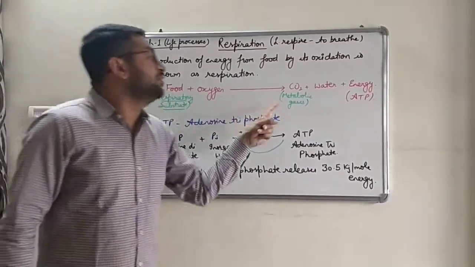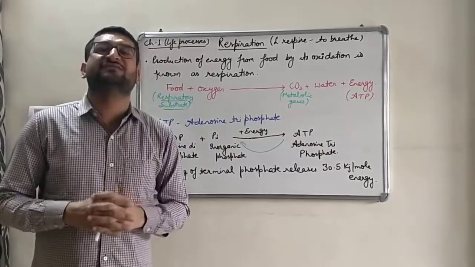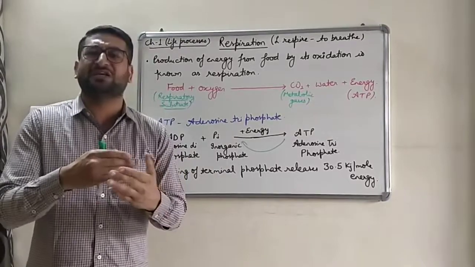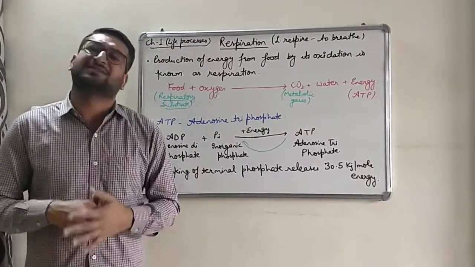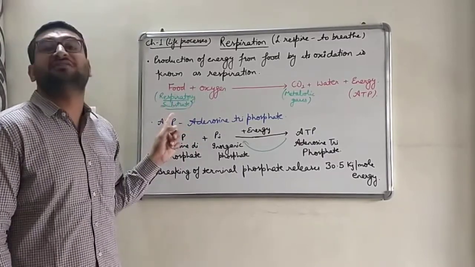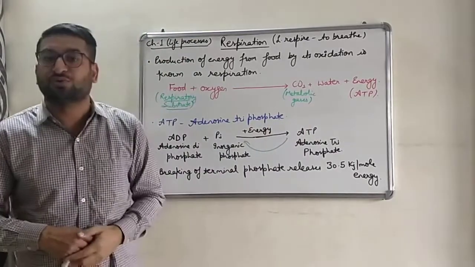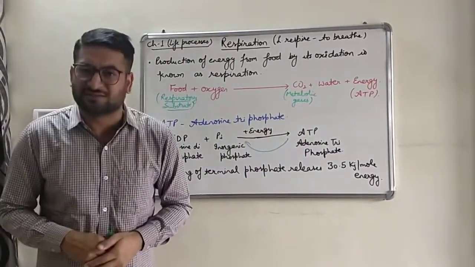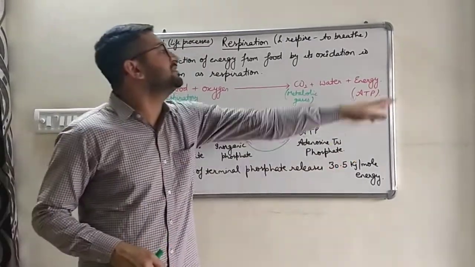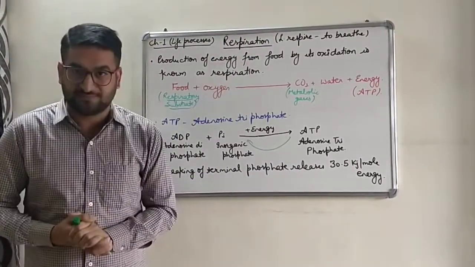Next term is metabolic gases. The gases which are produced after the respiration or during respiration are known as metabolic gases. The gases which are produced after the oxidation of respiratory substrate are known as metabolic gases. Metabolic gases are also known as respiratory gases. So, bachcho, broadly this whole term explains the respiration process.